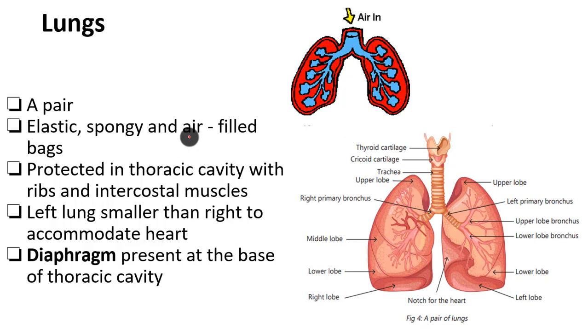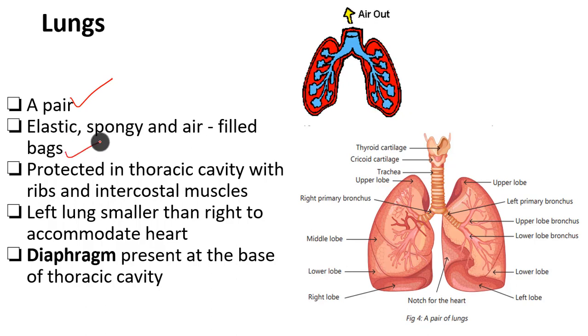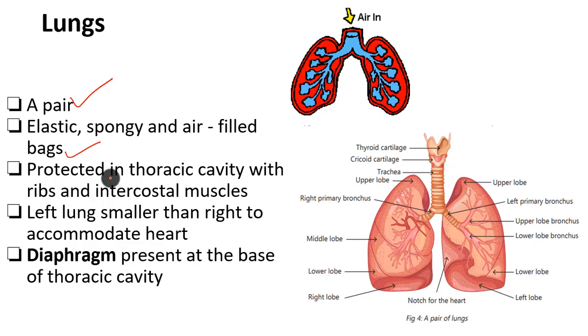We have two lungs. Hence, we say that it is a pair of structure present in our body. It is elastic, spongy, and air-filled bag. Elastic, it can extend, it can come back. Extend, come back. Hence, it is said to be elastic. Spongy, very soft. And air is filled inside it. Hence, it is air-filled bag.